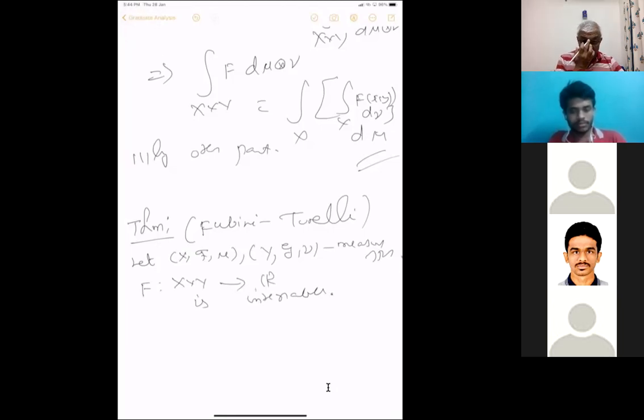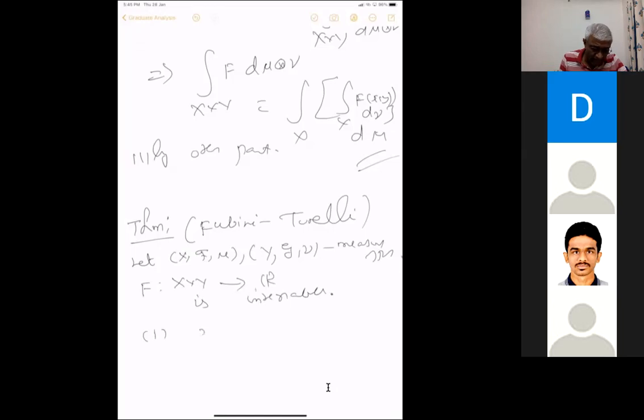Okay. So when it is integrable, then we want to say that the other is integrable. So this is a function integrable in two variables. Then the first statement is, we want to fix x and consider the function in y, and fix y and consider the function in x.